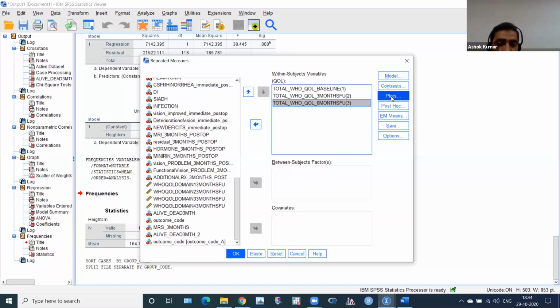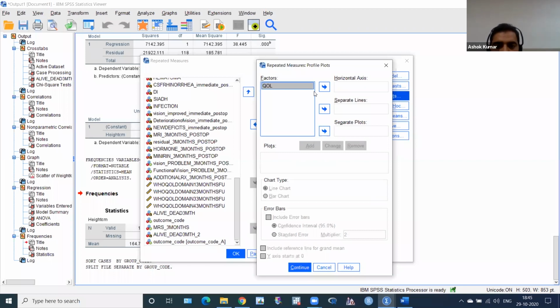Then Plot. Please click on Plot. This is a time series plot. I want the quality of life plot. For the horizontal axis, click here and then click Add. This is the repeated measure profile plot. Here the factor is quality of life.